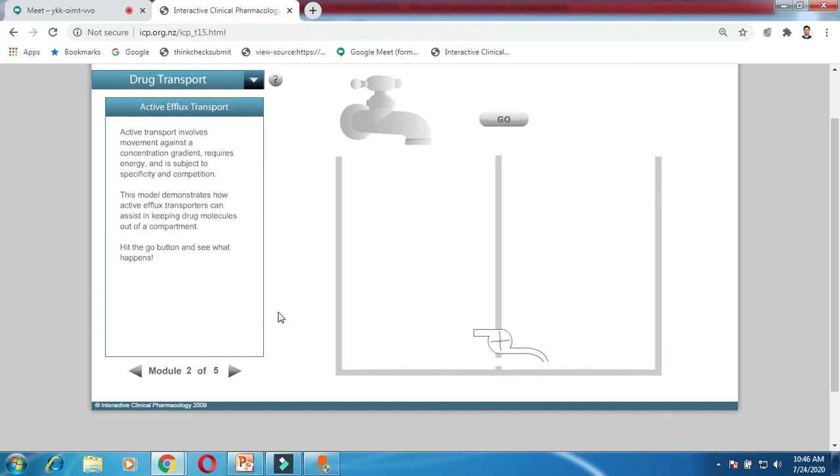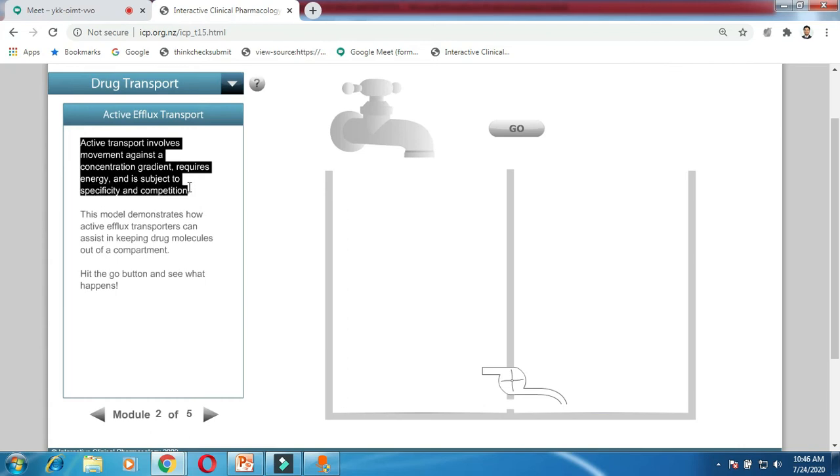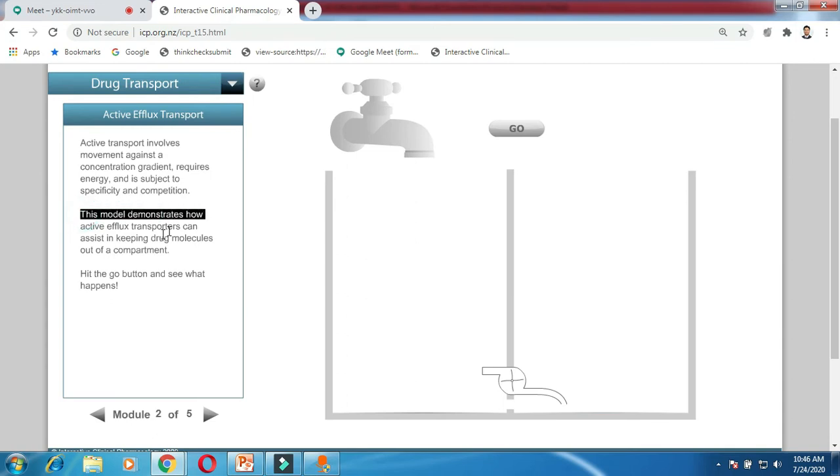In active transport, there are two processes: influx and efflux transport. First we will start with efflux transport. Active transport involves movement against the concentration gradient, requires energy, and is subject to specificity and competition. This model demonstrates how active efflux transport can keep a drug molecule out of the compartment. Now what are efflux and influx, that we are going to differentiate using this interactive module.